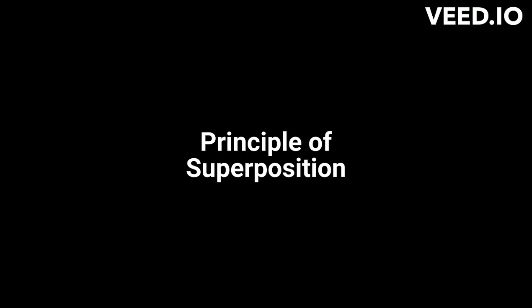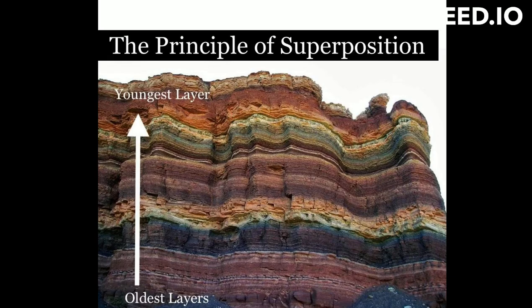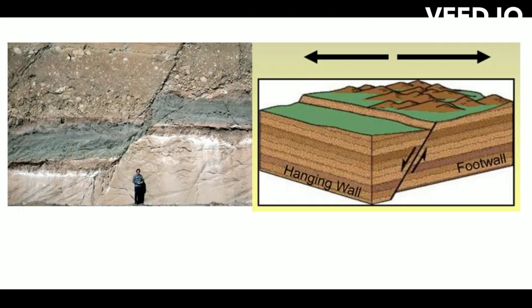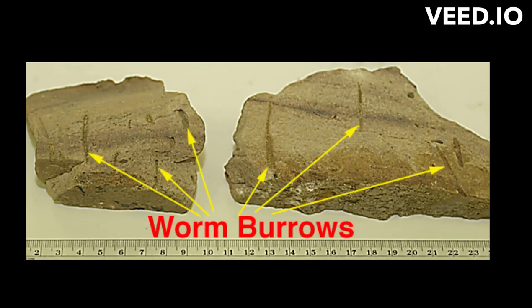This is the fundamental concept of stratigraphy, which states that the youngest layer of rocks is at the top and the oldest at the bottom. This assumption can be overturned literally by tectonism. For example, when rocks are faulted during a tectonic deformation, then footwall and hanging wall rocks moving relative to one another may cause the opposite to be true. In this case, various way-up criteria, usually sedimentary structures, can be used to establish the correct way up. For instance, worm burrows and other trace fossils go down, not up.